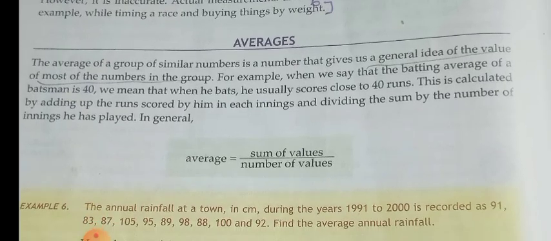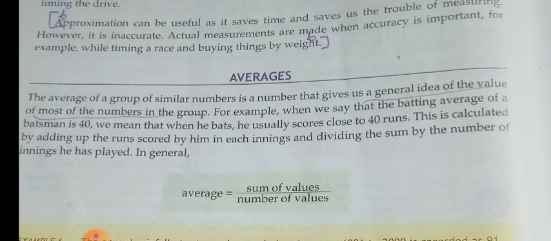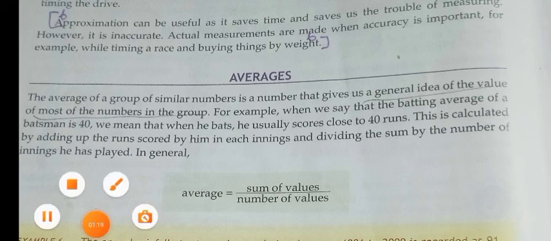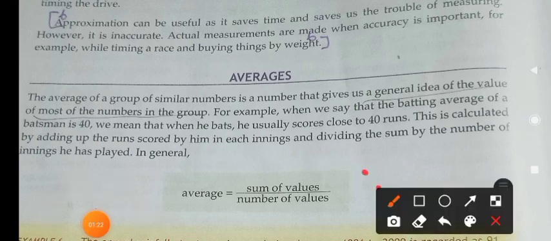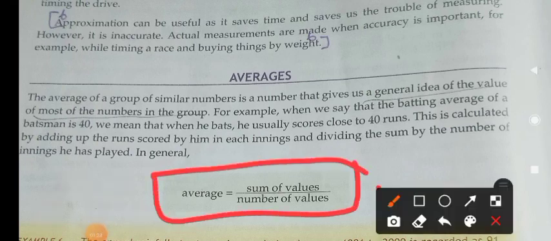The next one is average. So what is average? Average is nothing but the sum of values divided by the number of values. That gives the average. So the sum of values divided by the number of values will give you the average of readings.